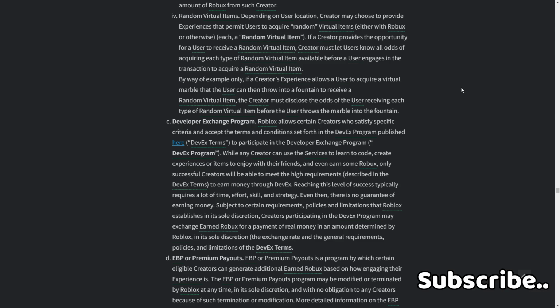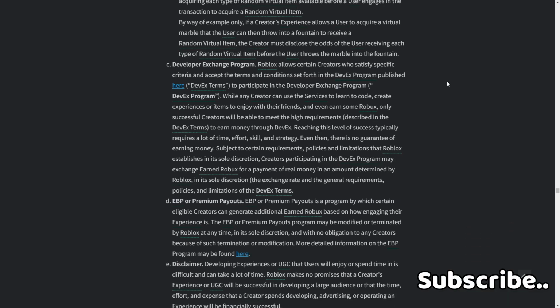Even then, there is no guarantee of earning money, subject to certain requirements, policies, and limitations that Roblox establishes in its sole discretion. Creators participating in the DevX program may exchange earned Robux for a payment of real money, in an amount determined by Roblox at its sole discretion. The exchange rate and the general requirements, policies, and limitations are in the DevX terms.